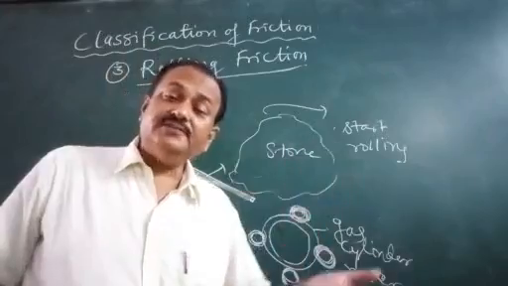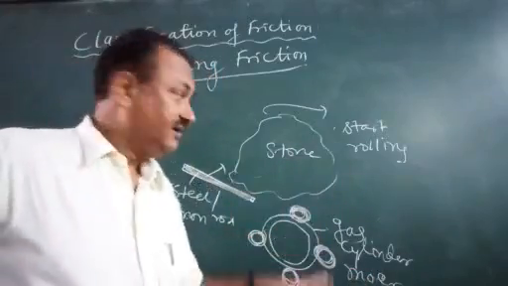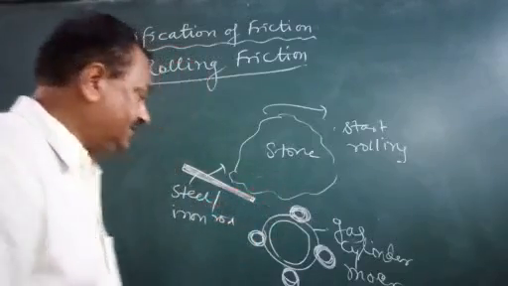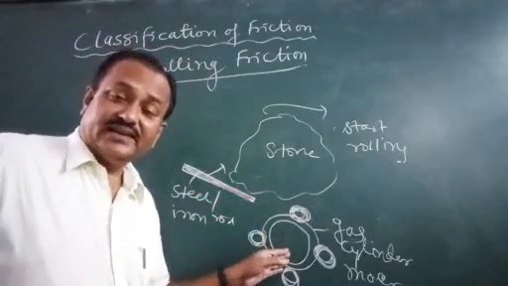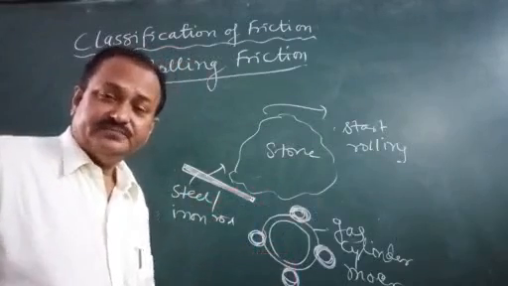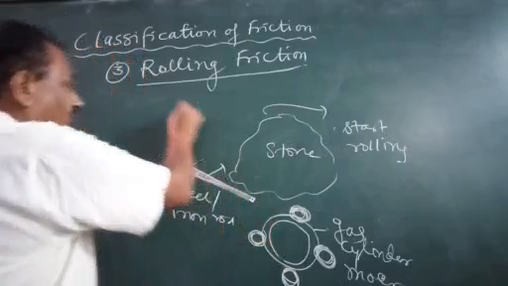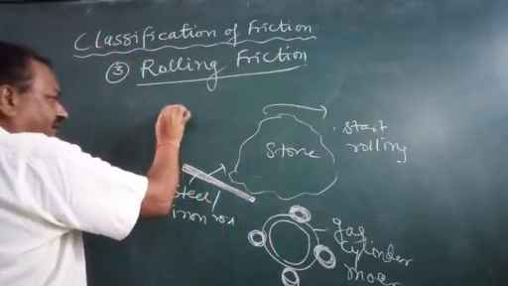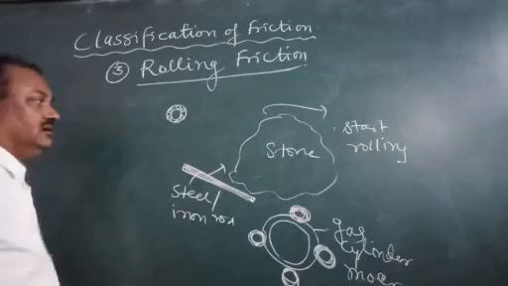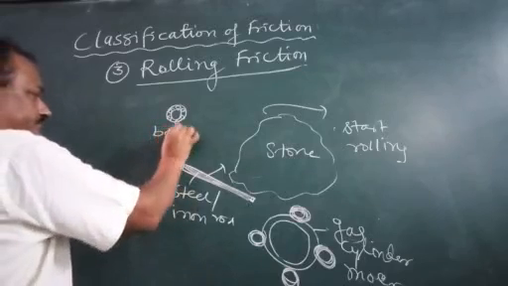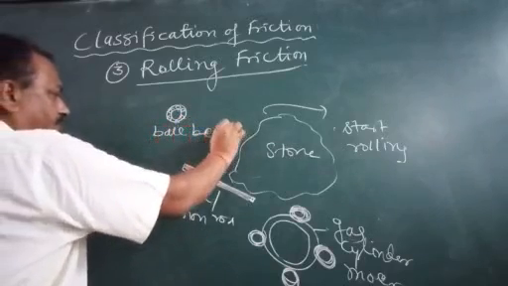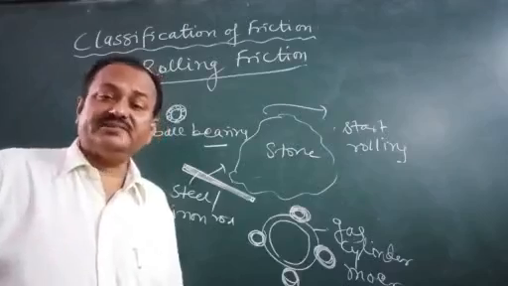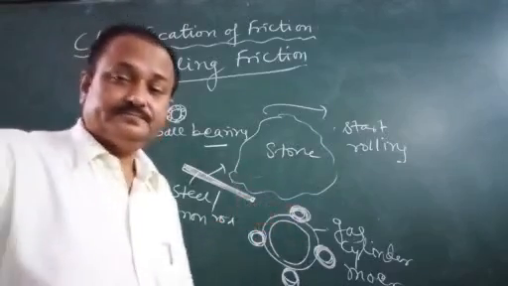Here there is no ball bearing, so force is required. But in a gas holder or almirah or stretcher, there are always ball bearings. Ball bearings have minute balls, and as a result it starts moving.